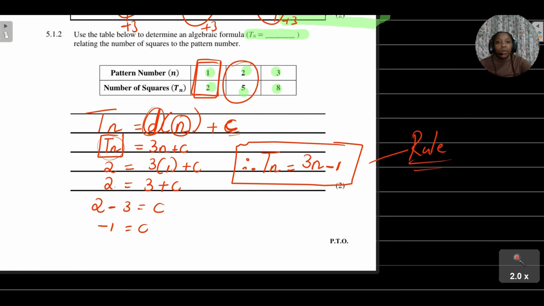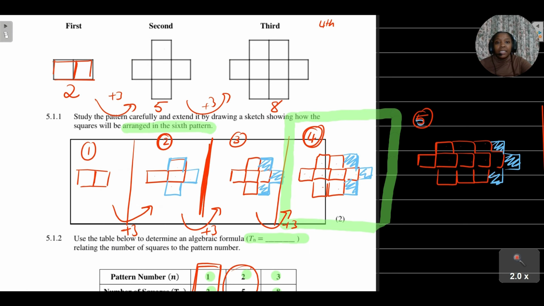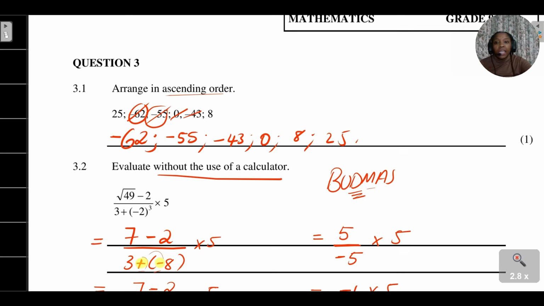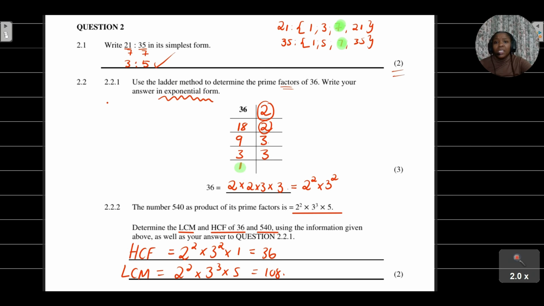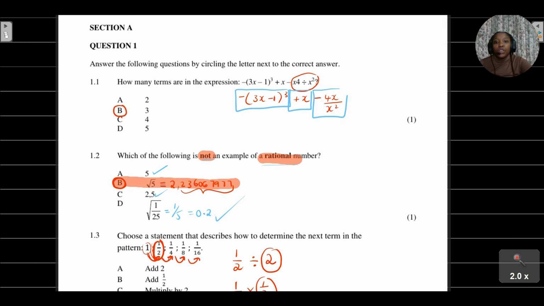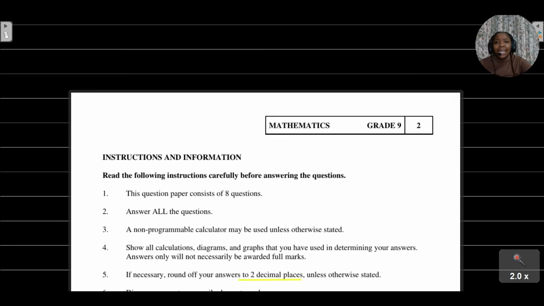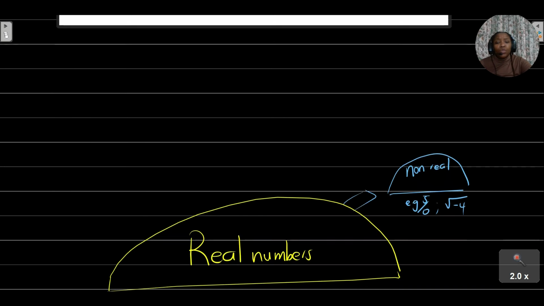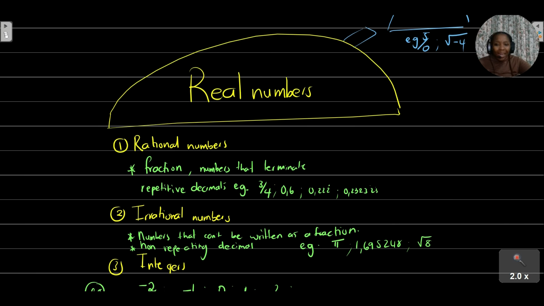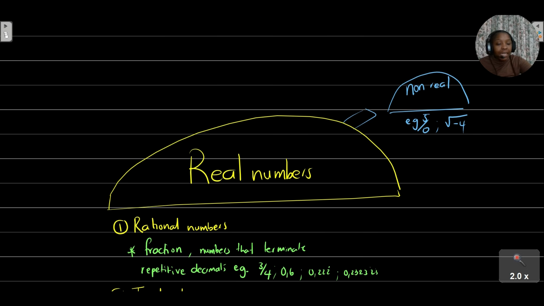Okay, I think this is where I'm going to stop this lesson, but I think the takeaway from this past paper is obviously you being able to, if you study, understand what is happening under this umbrella of real numbers. You need to be able to know what is a rational number, irrational number, integers, whole numbers, natural numbers, as well as your non-real numbers.